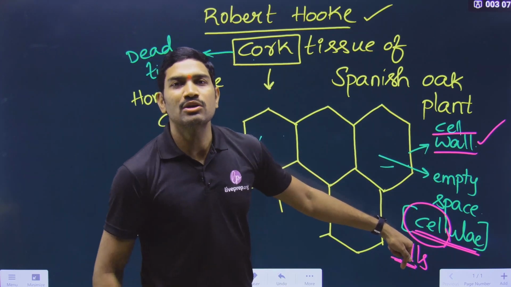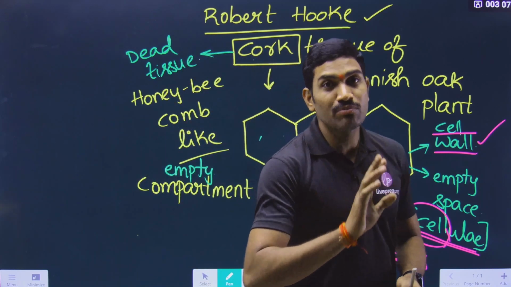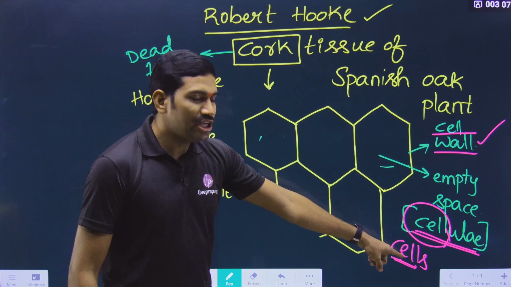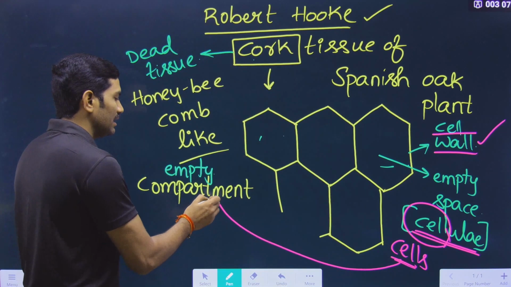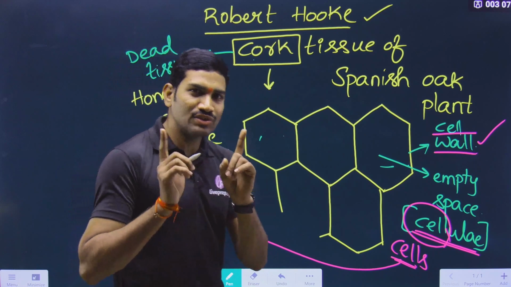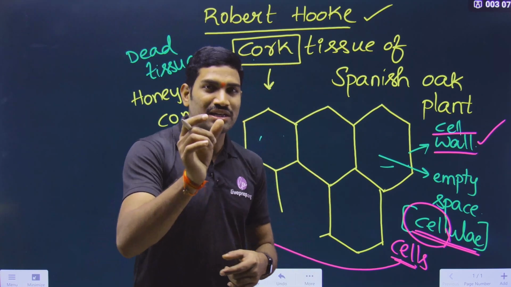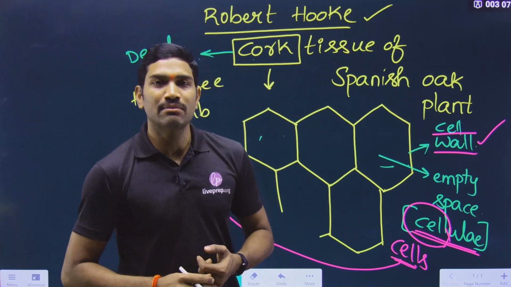It is Robert Hooke. So this is what we are saying. But here you need to understand one more important point. What is that point? Actually, what is the meaning of this cell? Cell or cellula? It is the empty compartment. The meaning of cell is empty compartment. But today whatever cell we are talking about, are we talking about an empty compartment? No, we are not talking about an empty compartment.